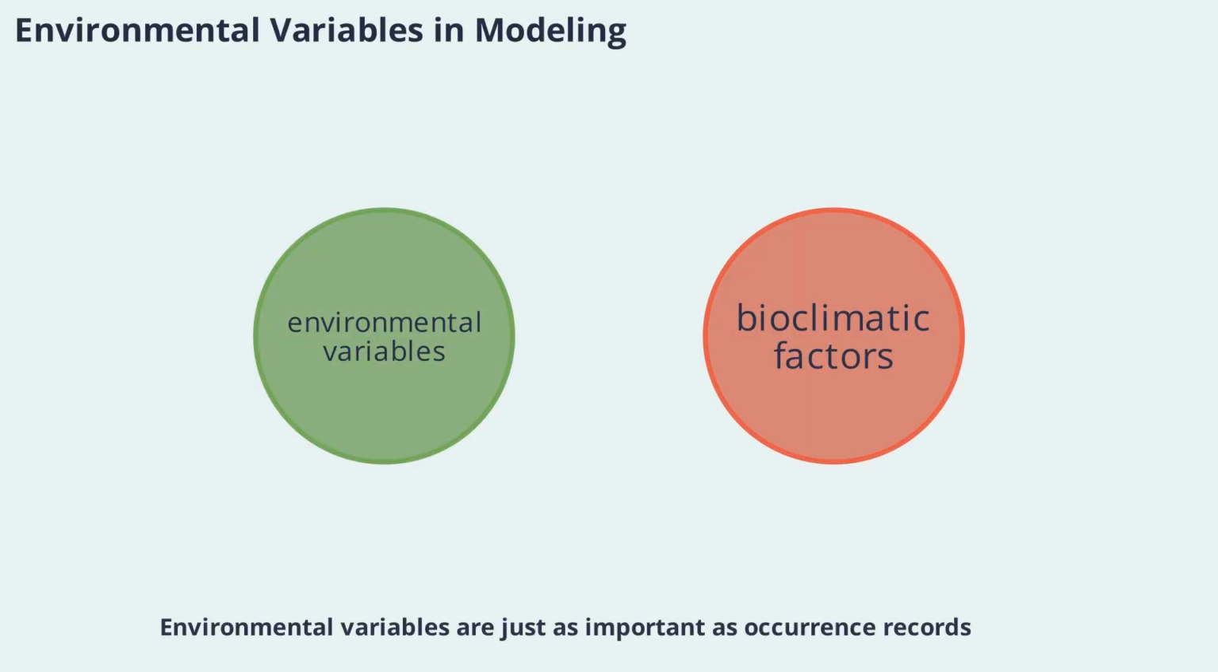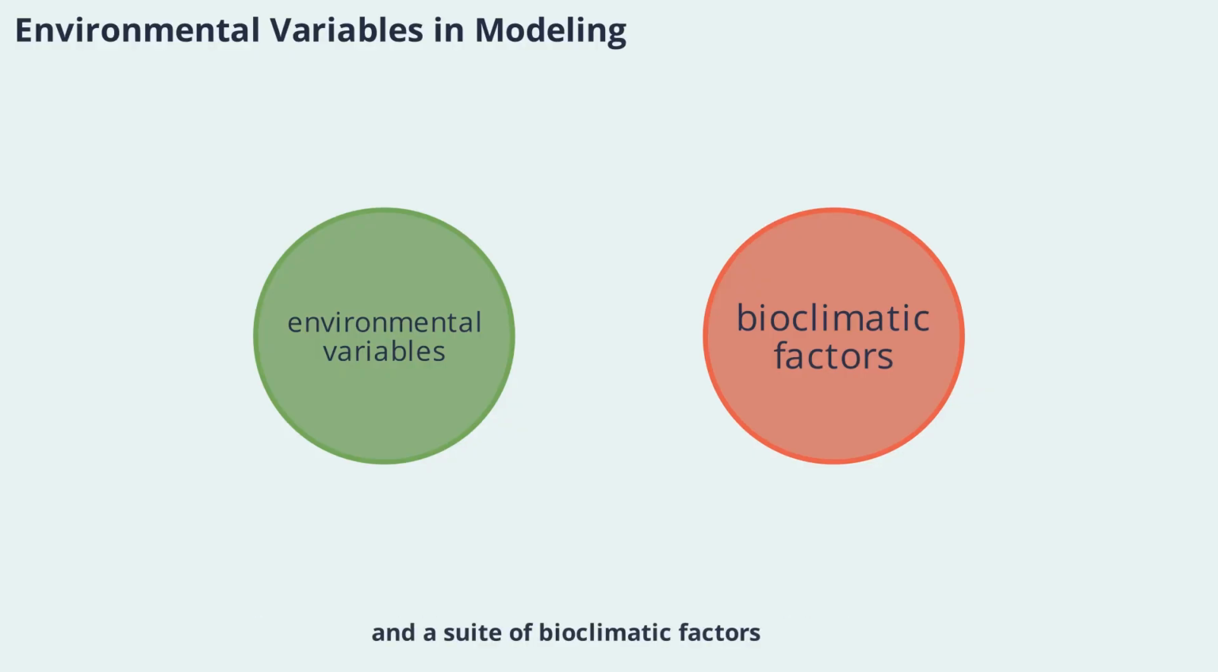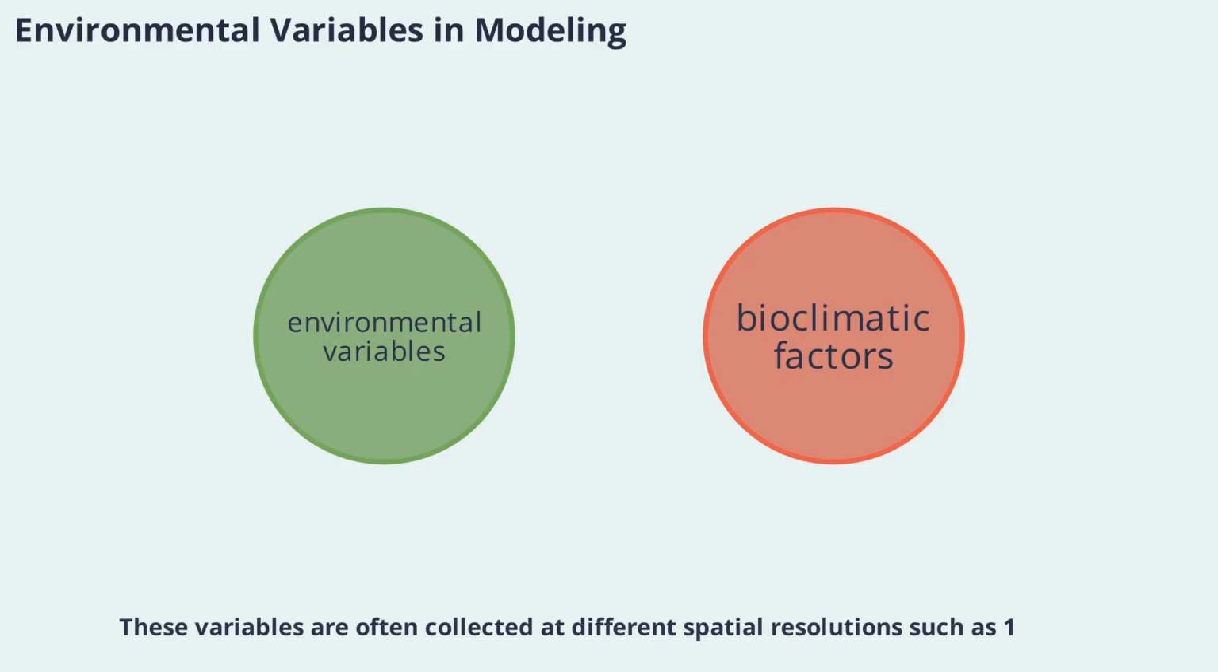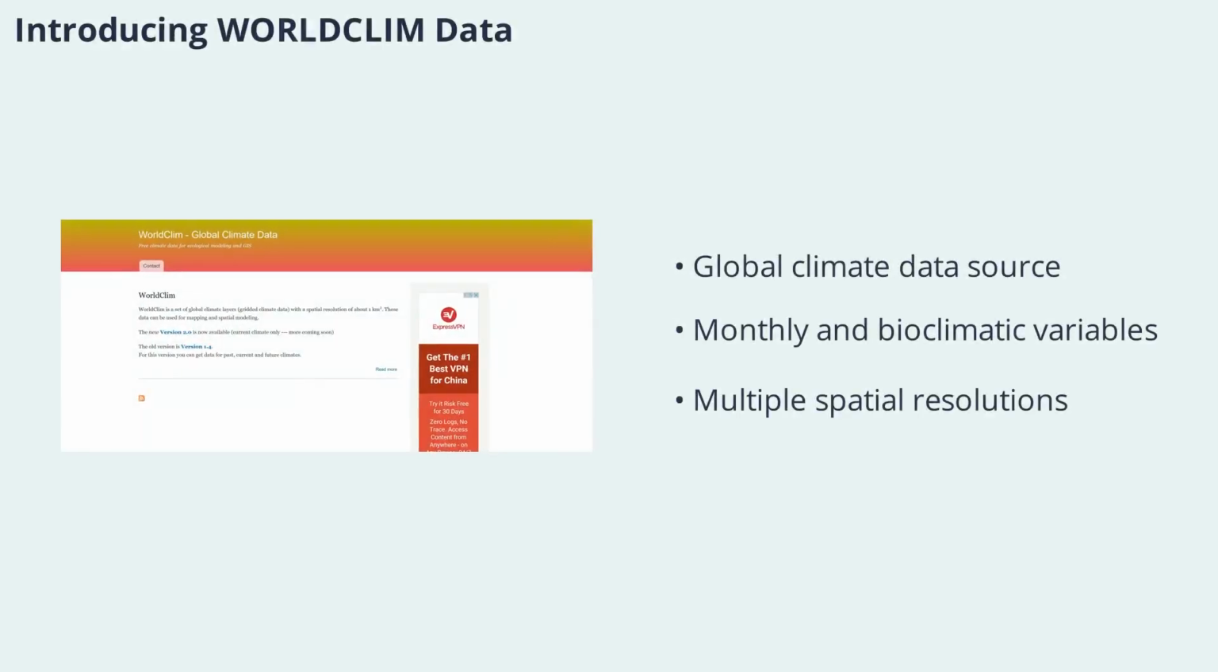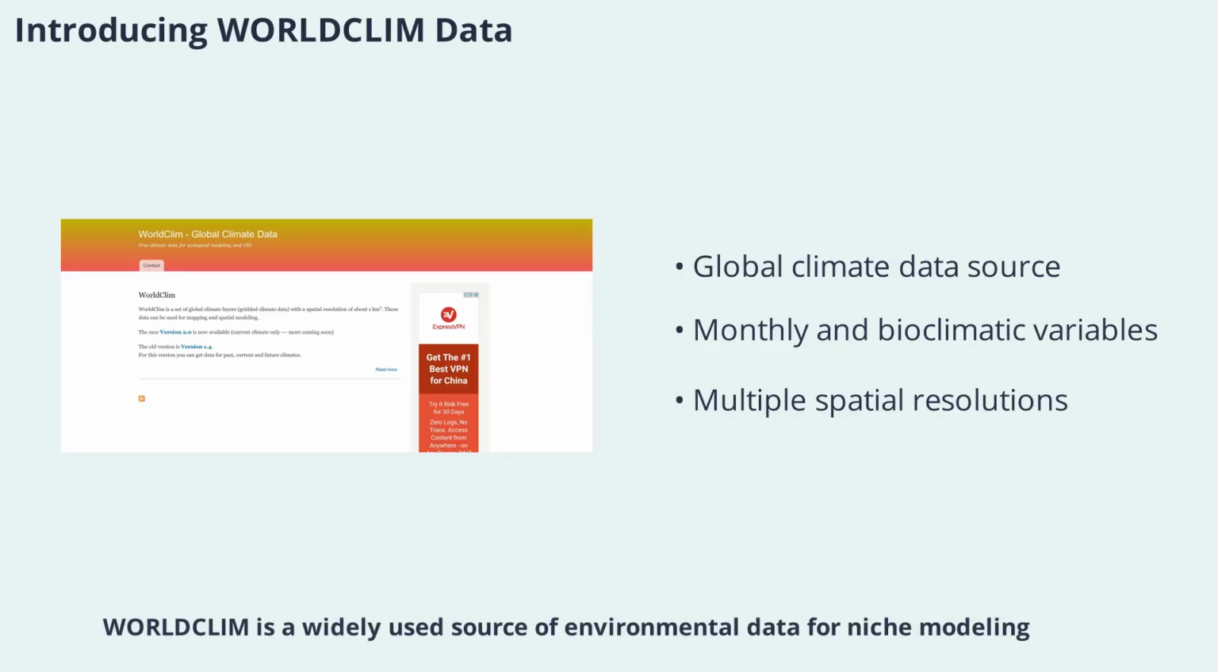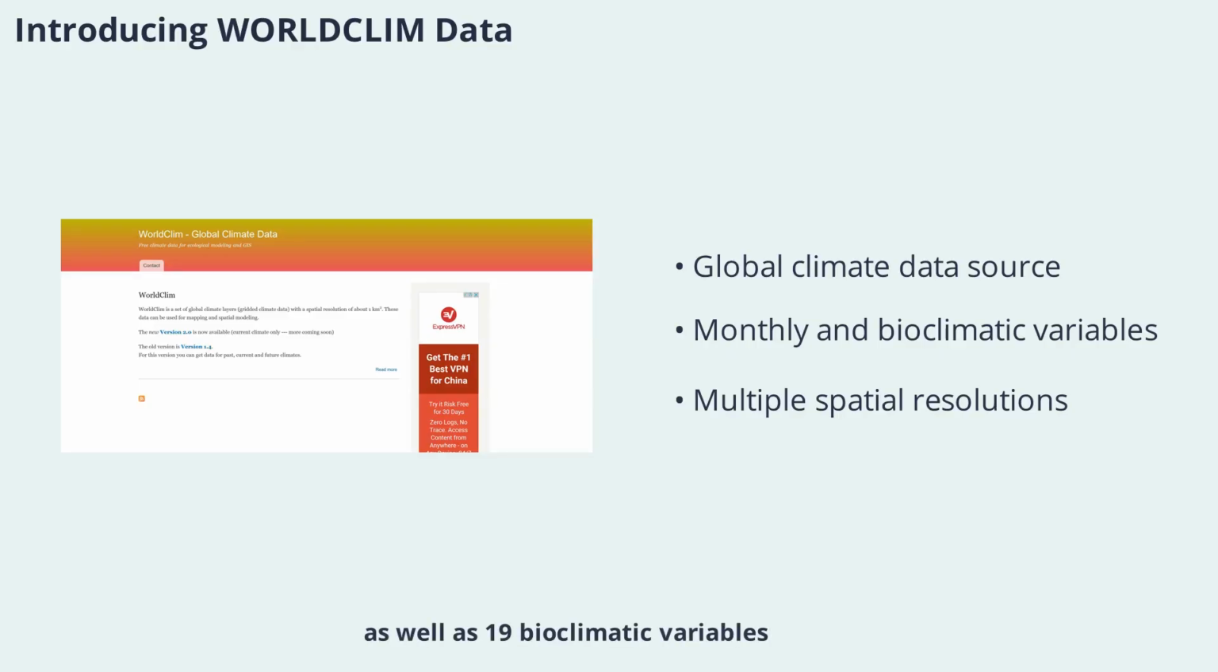Environmental variables are just as important as occurrence records. Common variables include temperature, precipitation, and a suite of bioclimatic factors. These variables are often collected at different spatial resolutions, such as 1, 5, or 10 kilometers, and cover large geographic areas. The choice of variables can greatly influence model accuracy and interpretation. WorldClim is a widely used source of environmental data for niche modeling. It provides global climate data, including monthly temperature and precipitation, as well as 19 bioclimatic variables. The data is available at various resolutions, making it suitable for both local and global studies. Using standardized datasets like WorldClim ensures consistency and comparability across studies.